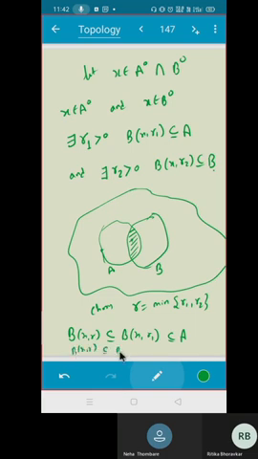Which is contained in BXR2, which is contained in B. So because my center is the same, the X is the same for me. For the same X, I am getting two different radii. So my X is here. For A, I have one radius. For B, I have another radius. So I'm choosing the minimum so that it works for both. Is that okay?